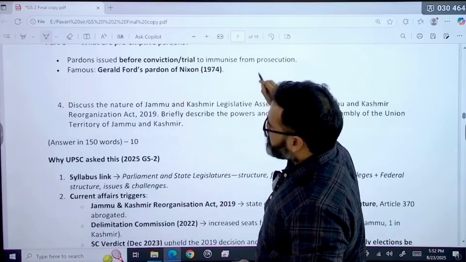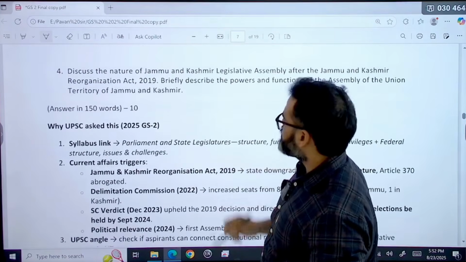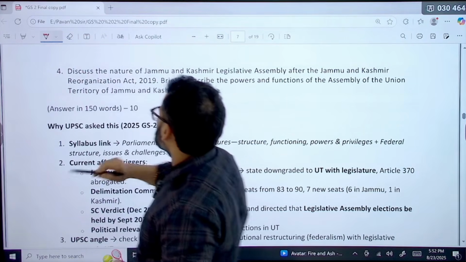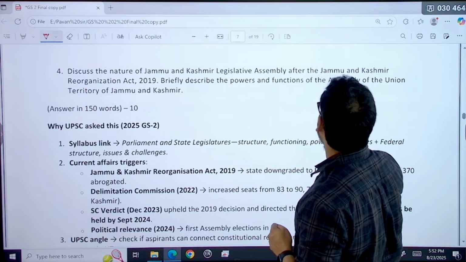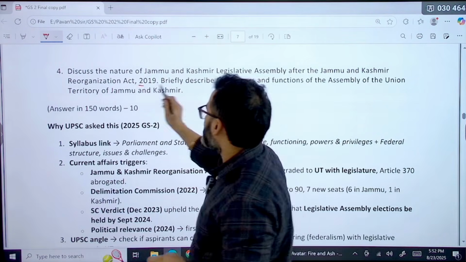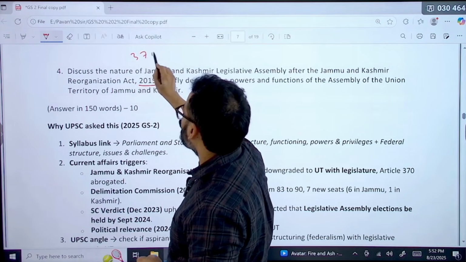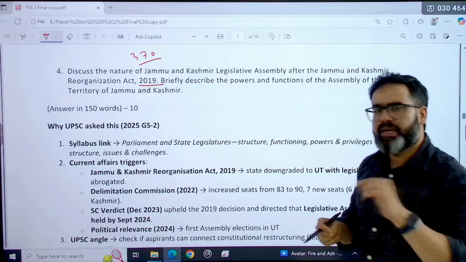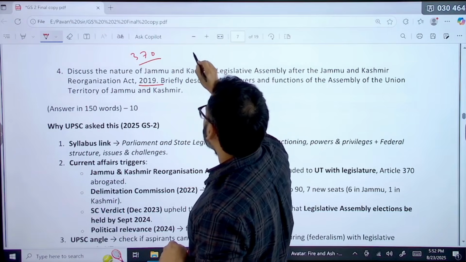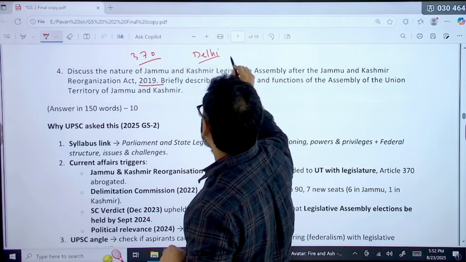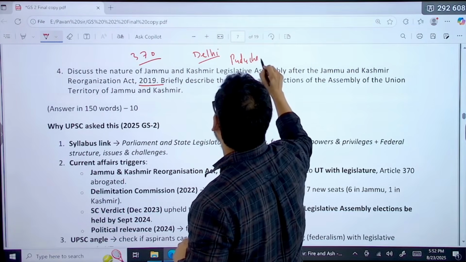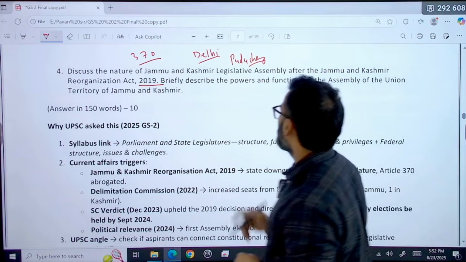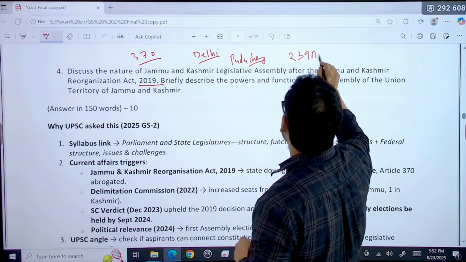Next is question number 4. Again, it was in the current affairs only. Because of that, this question was asked: discuss the nature of the Jammu and Kashmir Legislative Assembly after the Jammu and Kashmir Reorganization Act 2019. That means after 370 removal, what is the status of Jammu and Kashmir as a union territory assembly? So it will be compared either with Delhi or Puducherry, because these are the two UTs with an assembly. The third UT with an assembly is now Jammu and Kashmir. So we need to read some articles like 239A and 239AA.